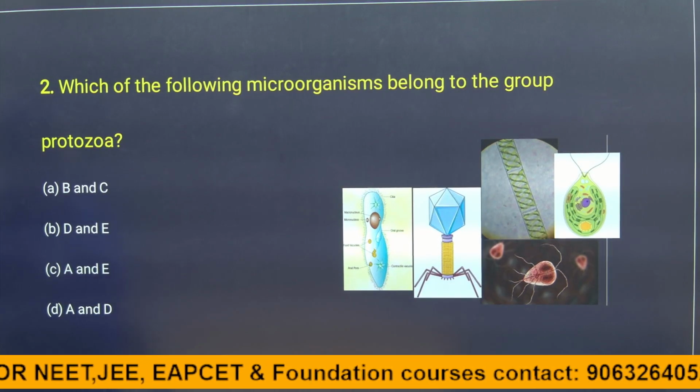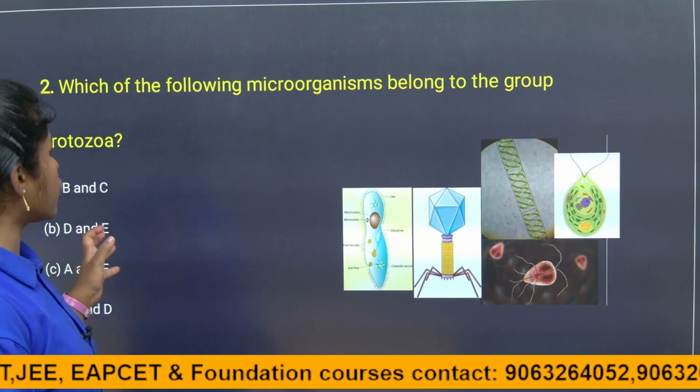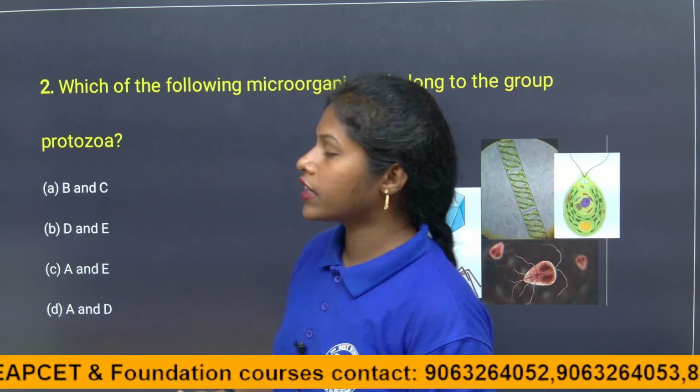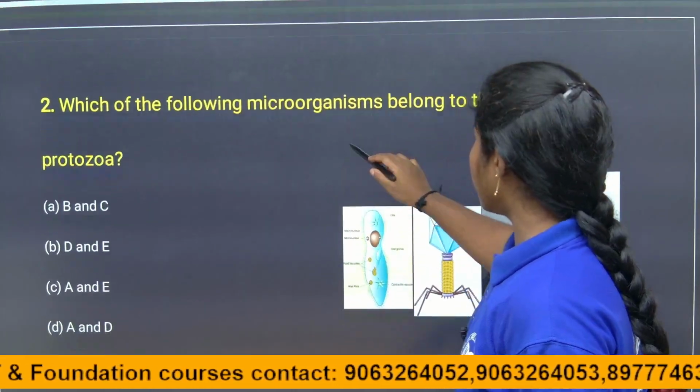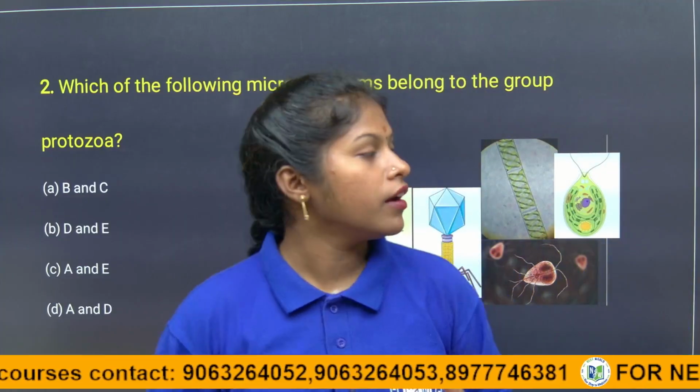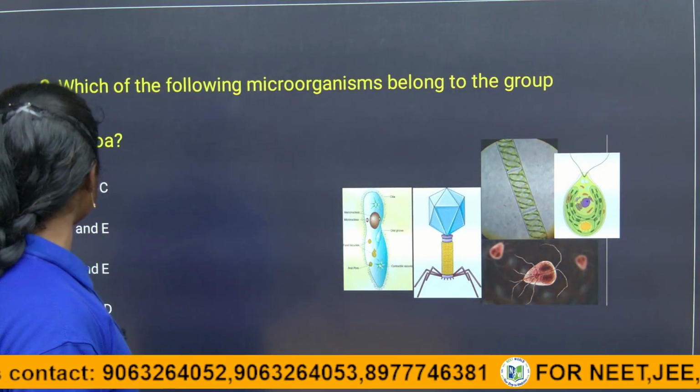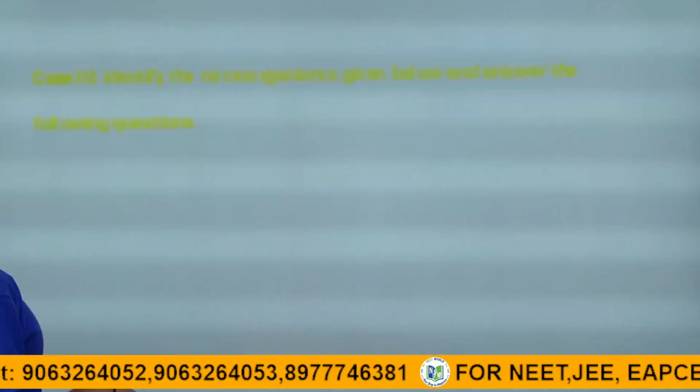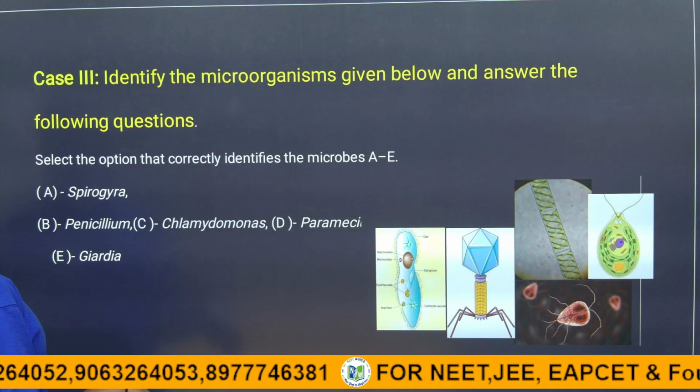So see here, which of the following microorganisms belong to the group of protozoa. They are asking which of the given microorganisms come under the group of protozoa. They are asking about the protozoans, right? How many protozoans are there in the diagrammatic representation of this question, children?